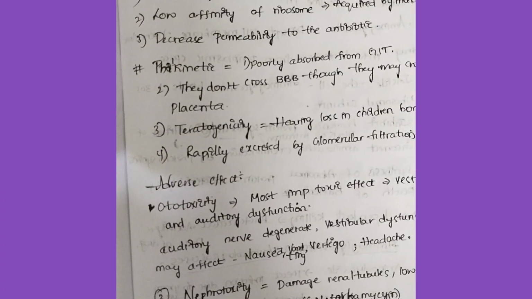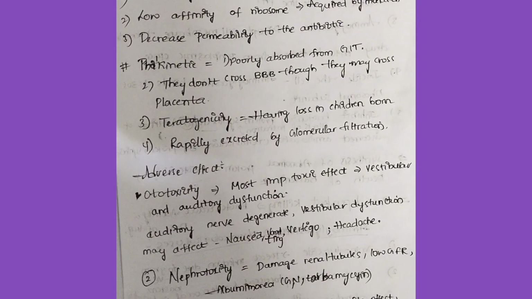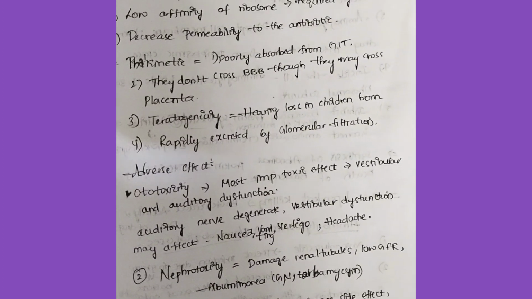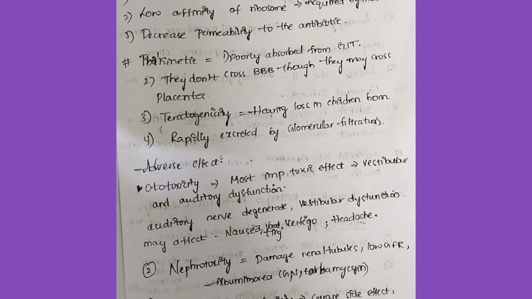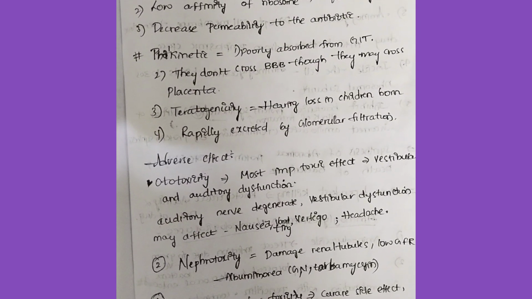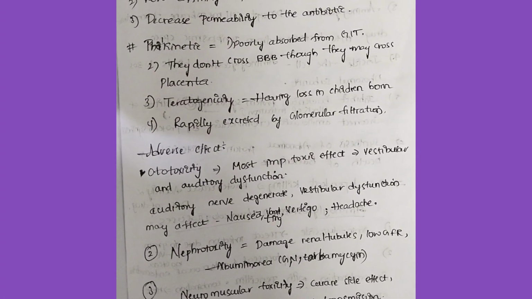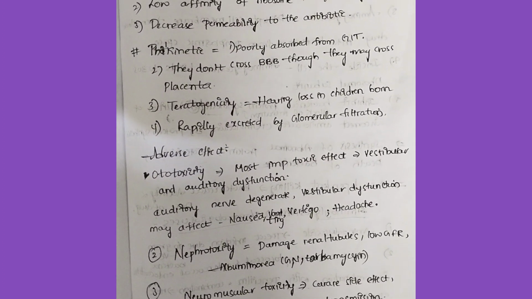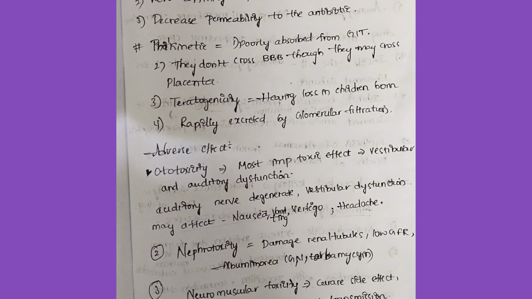So coming to the spectrum, resistance and pharmacokinetics. Spectrum: they are effective against aerobic gram-negative bacilli like E. coli, Proteus, Yersinia pestis, Nocardia, Vibrio cholerae, Pseudomonas, Brucella, Salmonella. Coming to resistance: aminoglycoside inactivating enzymes are produced by the bacteria, so these aminoglycosides can't work.